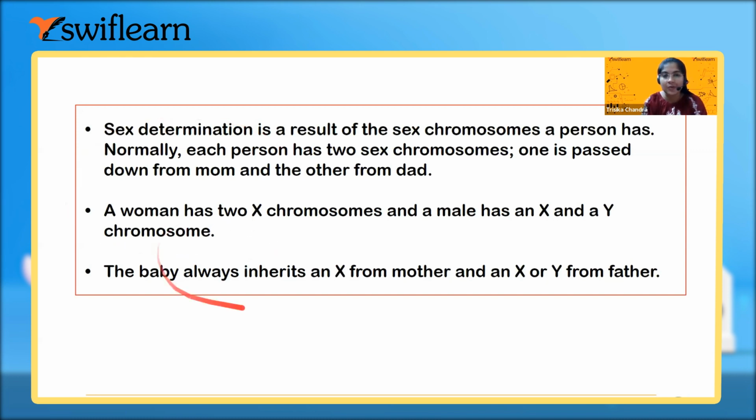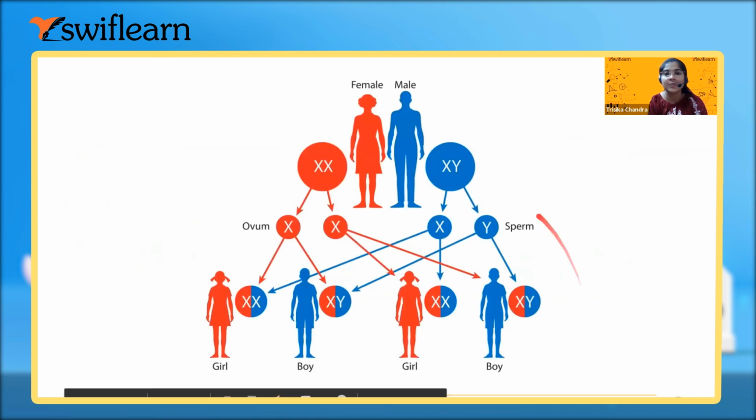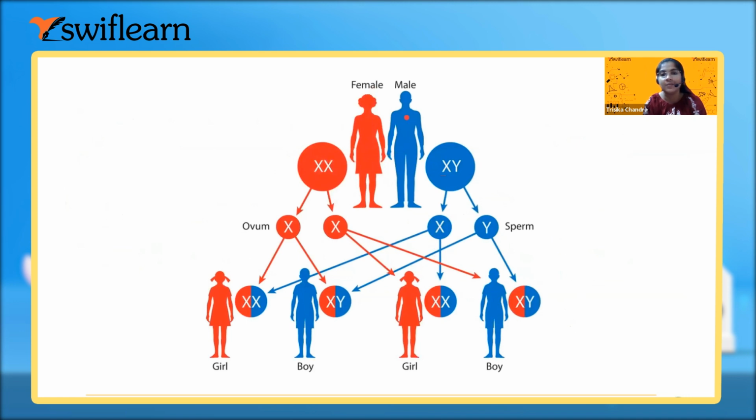Now the babies always inherit an X from the mother, always X, and either X or Y from the father. This is the picture of the sex determination. The red portion is the mother XX, blue is father XY. The ovum of the mother will carry an X chromosome only, but the sperm of the father may carry X or Y. Whenever X fuses with X, it is a daughter; X fusing with Y, a son; and again X with X, daughter, and X with Y, son.